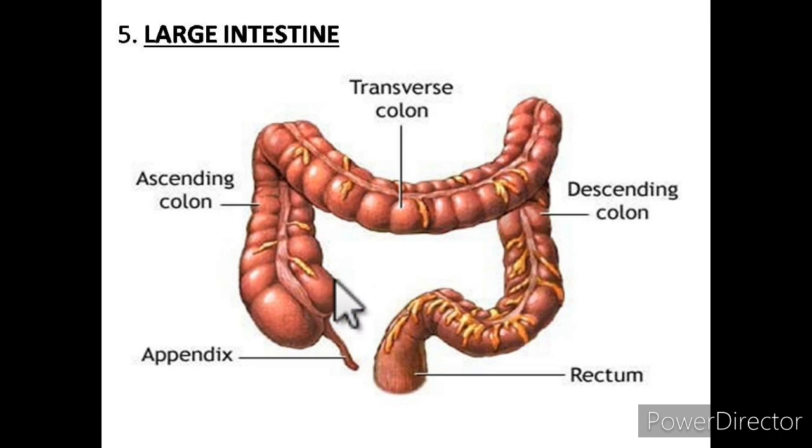Then the long inverted U-like structure is known as the colon: ascending colon, transverse colon and descending colon. And the lower portion of the large intestine is known as the rectum. So 3 parts are there: cecum, colon and rectum.